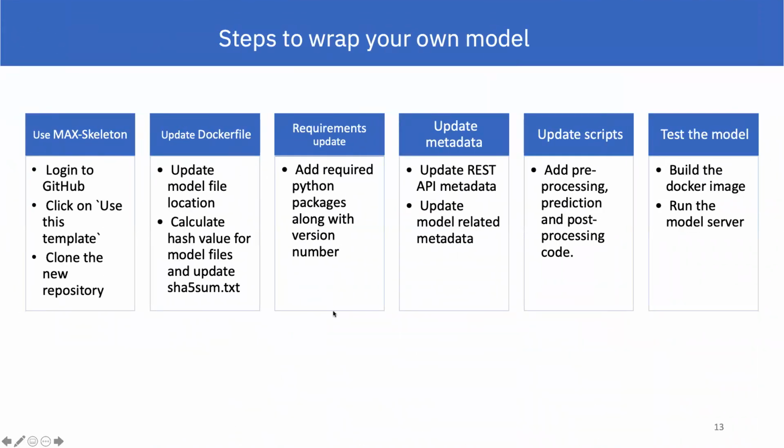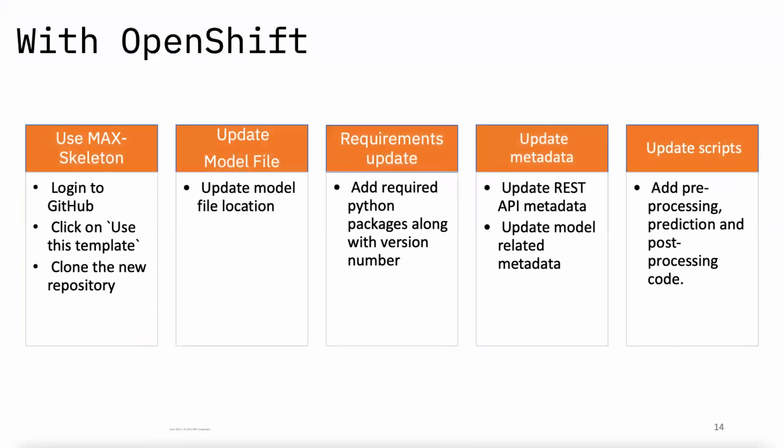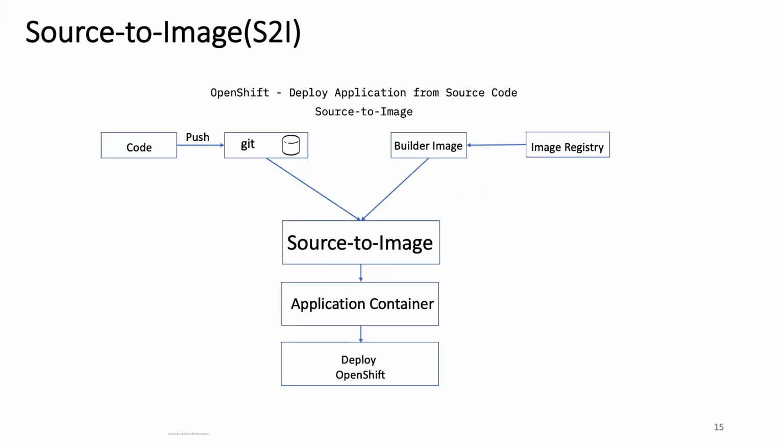So these are the steps I have if you want to use the Model Asset Exchange open source framework to get your model as a microservice. Let's say you want to go one step further and you want to use OpenShift, and you don't want to create all the Docker files, but just want to update your pre-processing, prediction, and post-processing scripts and get done with it, right? Then OpenShift is your go-to tool.